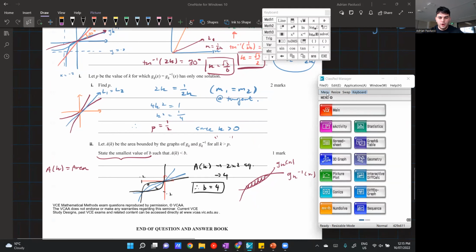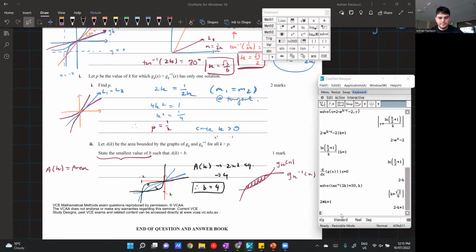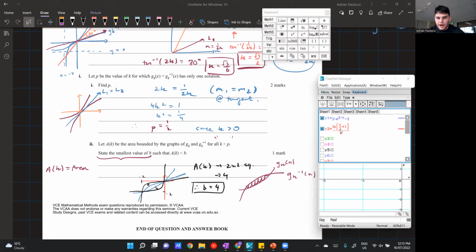So one way I would try to overcome this is I would go to the main screen and get an expression for the area between my function and its inverse, and then find the area as K increases. It's really important to get a graph though. Let's decrease the value of K so I can see my graph better. As K increases, just imagine this graph extends down. It's just because the graphing calculator is bad.